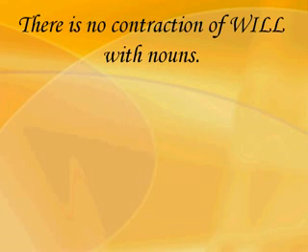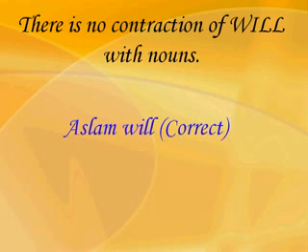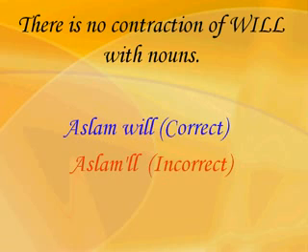Now there is no contraction of will with nouns. Please remember that there isn't any contraction of will with nouns, so don't try to contract will with nouns. For example, Aslam will, this is the correct form. Aslam is a noun, you know that, and there isn't any contraction. Aslam will. The wrong thing is Aslam'll. Aslam'll does not exist. This is completely wrong according to grammar rules and regulations. You cannot contract a noun with will. No contraction of will with nouns.